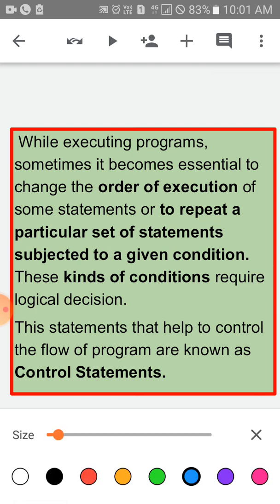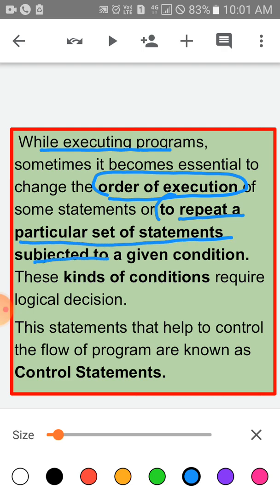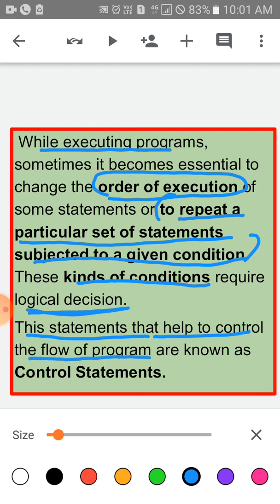Children, while executing programs, sometimes it becomes essential to change the order of execution of some statements, or to repeat a particular set of statements subject to a given condition. This kind of condition requires a logical decision. The statements that help to control the flow of a program are called control statements. Okay, children?